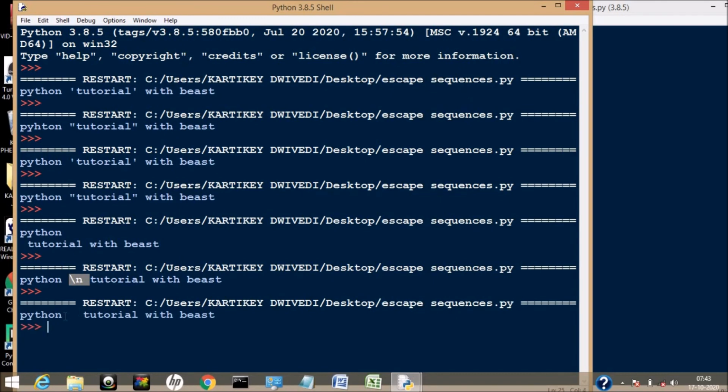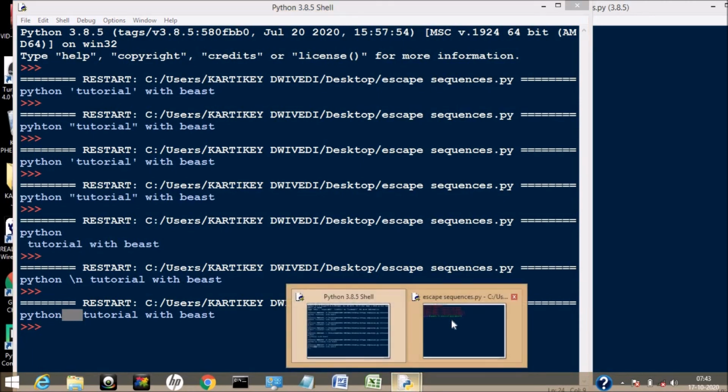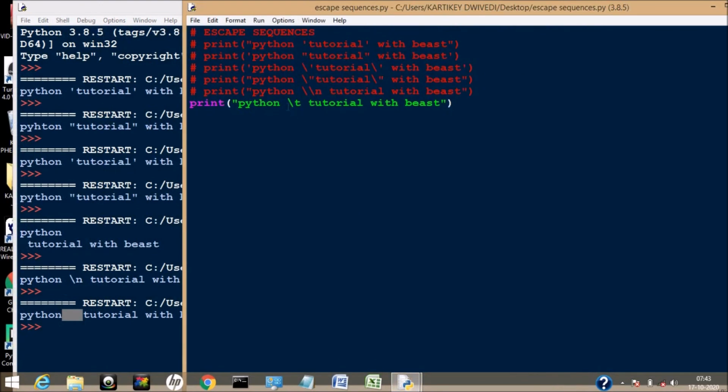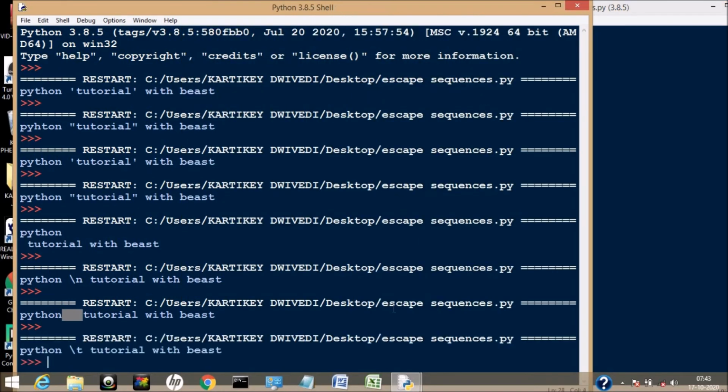See, it gave a one tab difference between Python and tutorial. Again, to print backslash t as normal text, just use a backslash and save it and run it. See, again we have got backslash t with this statement.